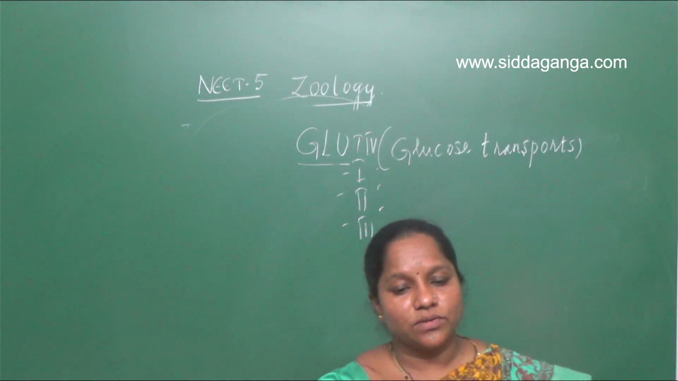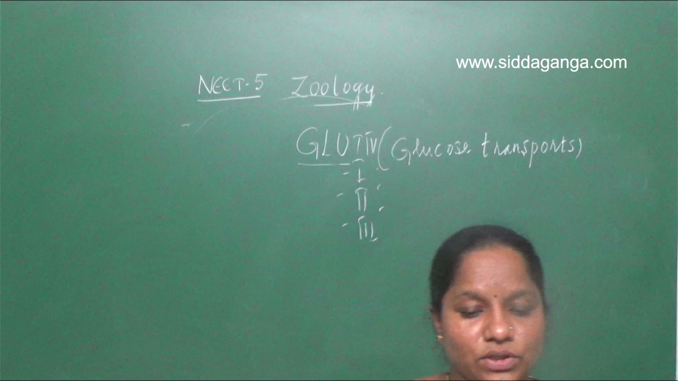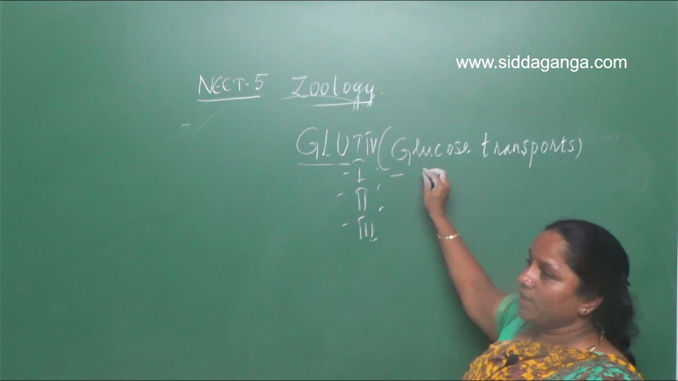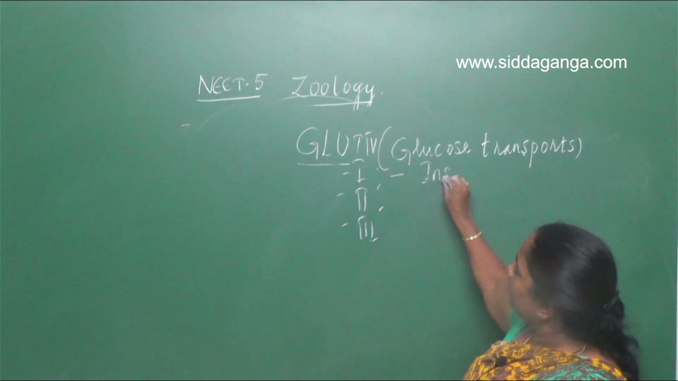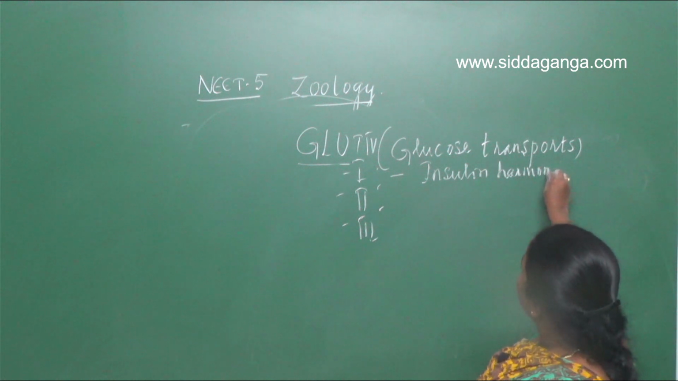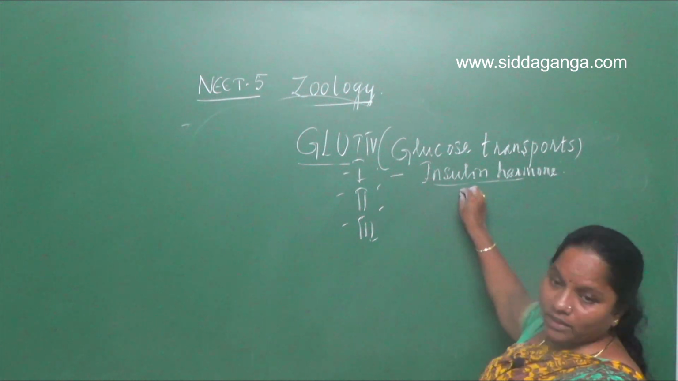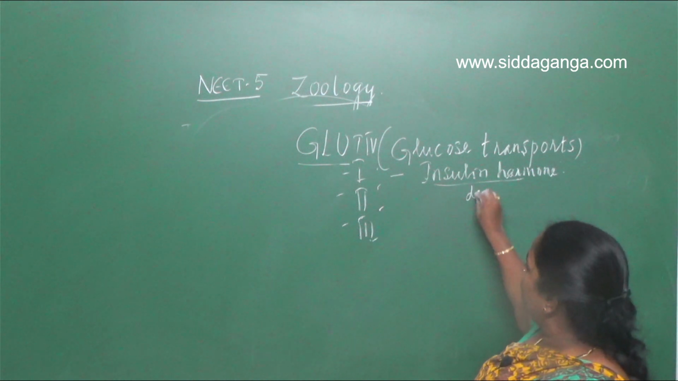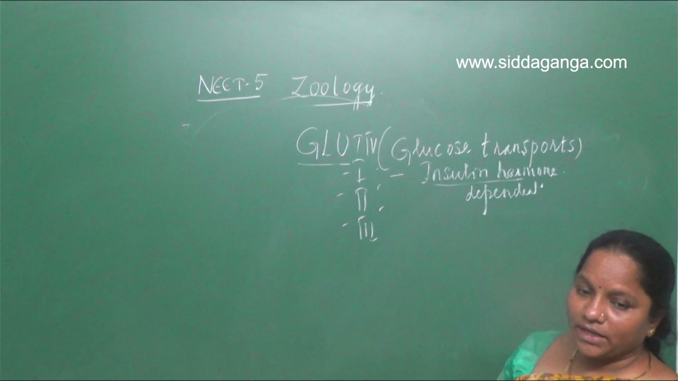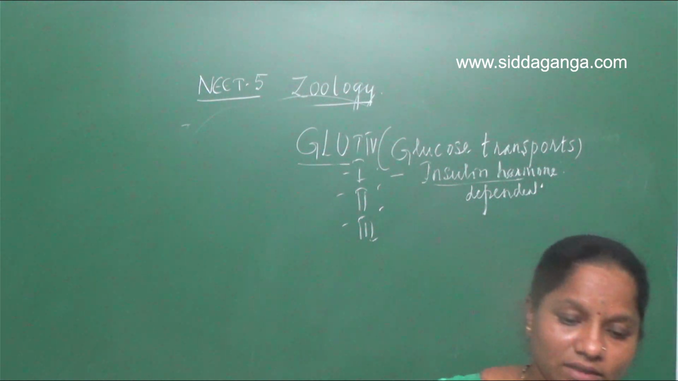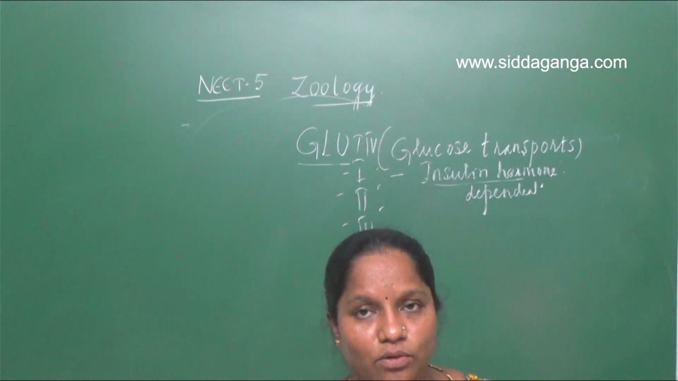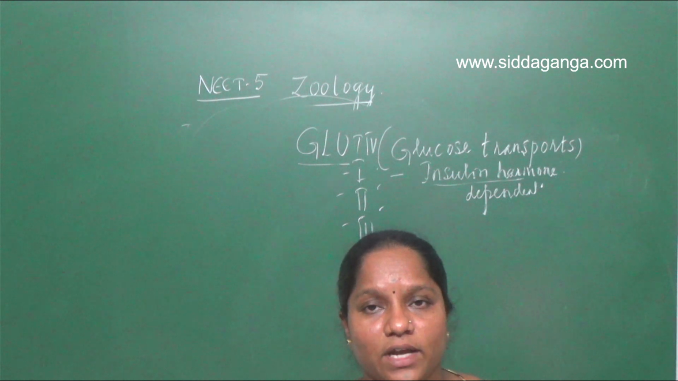So GLUT4 is insulin dependent. For transport of glucose, it is dependent on the hormone called insulin. It is an insulin dependent transporter. To transport the glucose, it is dependent on the insulin hormone. But all other three are insulin independent. They don't need the insulin to transport the glucose.